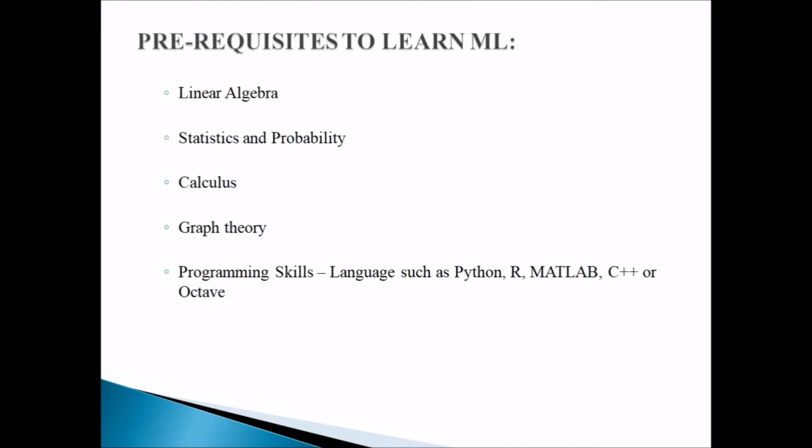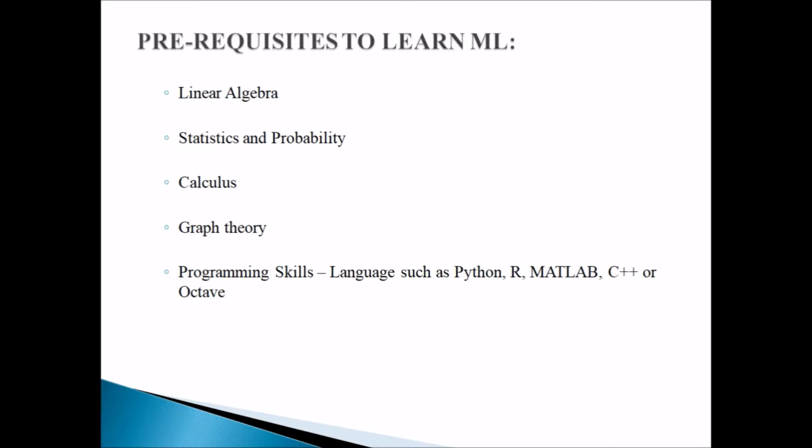Now, what are the prerequisites if you want to learn machine learning? What are the things that you're supposed to know before you start your machine learning? Number one, linear algebra. You are supposed to know that in school when you're learning mathematics. People from engineering background and science background are going to be used to this. Linear algebra, statistics and probability, calculus, graph theory, programming skills. You can use Python. Python is the most used language for machine learning.